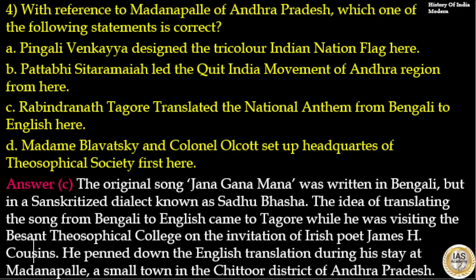The original song Jana Gana Mana was written in Bengali, but in a Sanskritized dialect known as Sadhu Bhasha. The idea of translating the song from Bengali to English came to Tagore while he was visiting the Besant Theosophical College on the invitation of Irish poet James H. Cousins. He penned down the English translation during his stay at Madanapalli, a small town in Chittoor district of Andhra Pradesh. So, the answer to this question is option C.